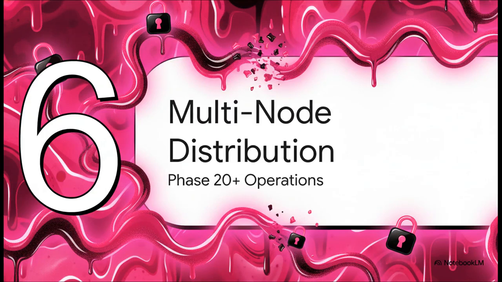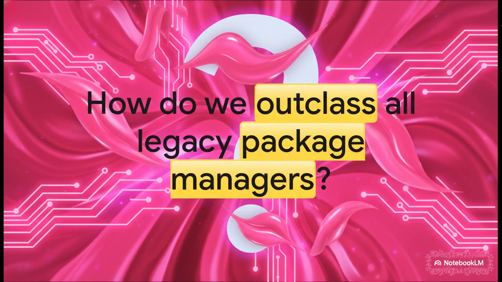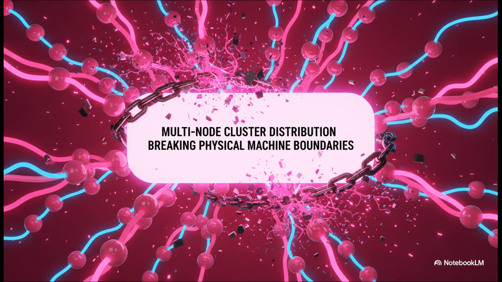Section 6, Climax, Multi-Node Distribution. So, the big question for our roadmap: how do we absolutely outclass all legacy package managers out there? We don't just optimize the local machine, we expand our dominance across the entire cluster. Phase 20 plus operations are about to get real. Let's move to the next phase and see how this builds our Phase 20 plus operations.